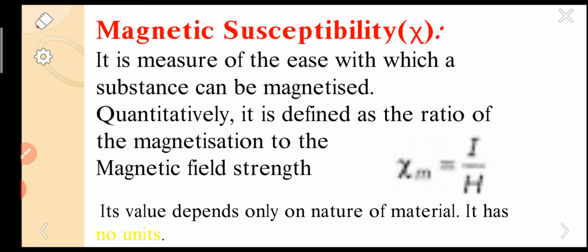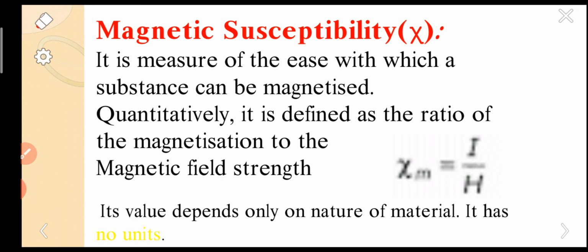We already know about I and H. I is the intensity of magnetization and H is the intensity of magnetic field. So it is the ratio of intensity of magnetization to the magnetic field. That is the general definition of magnetic susceptibility.